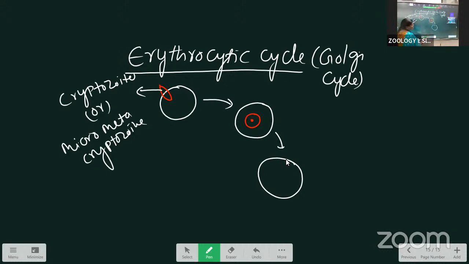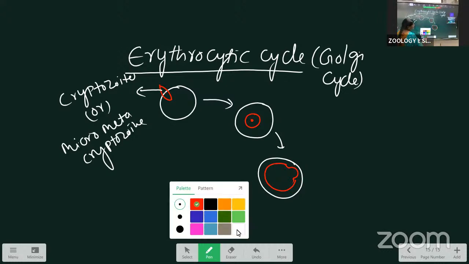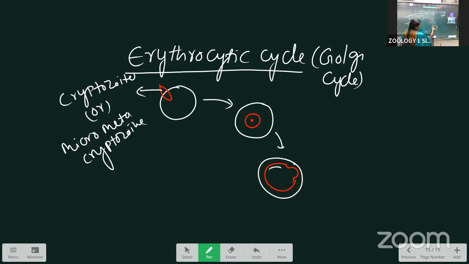This vacuole pushes the cytoplasm and the nucleus to one side and forms a finger ring-like structure that we call the signet ring stage.